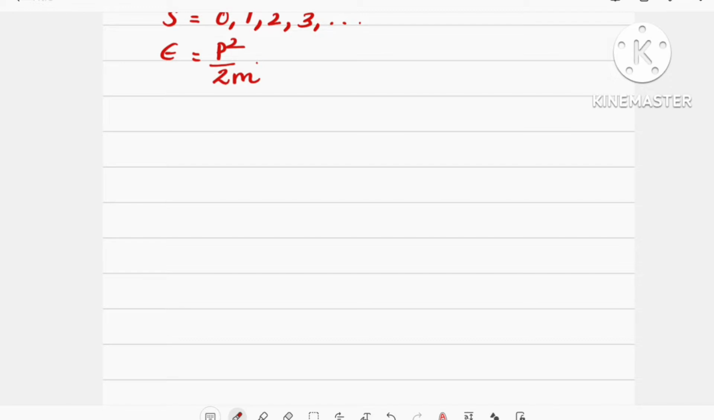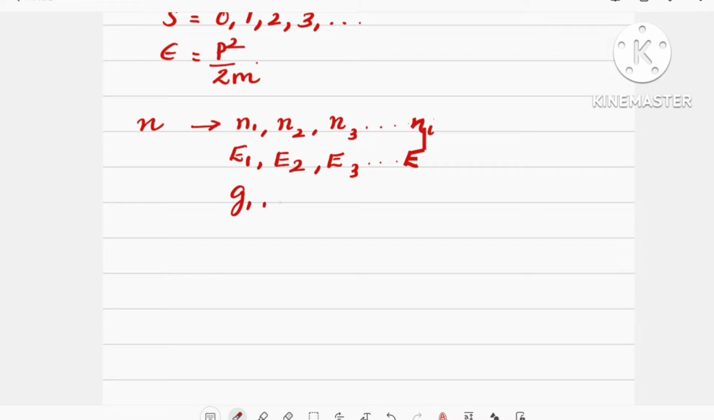Now let us consider an assembly of N bosons distributed as N1, N2, N3 etc. up to Ni in the energy levels E1, E2, E3 etc. up to Ei, having degeneracies G1, G2, G3 etc. up to Gi respectively.